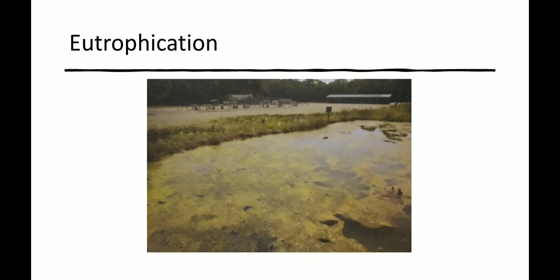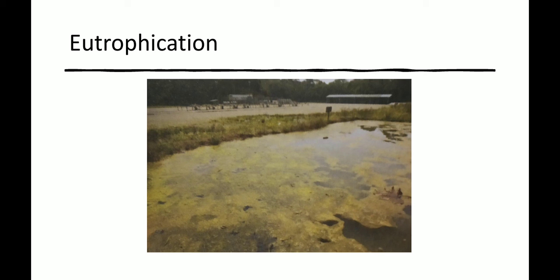Next comes eutrophication. What is eutrophication? This is a process where water bodies such as lakes, slow moving streams, rivers and ponds have excess nutrients present in them, due to which wastes are released in the water bodies.